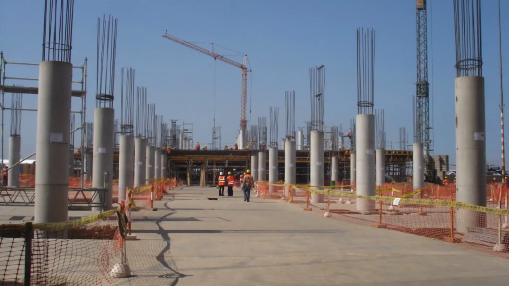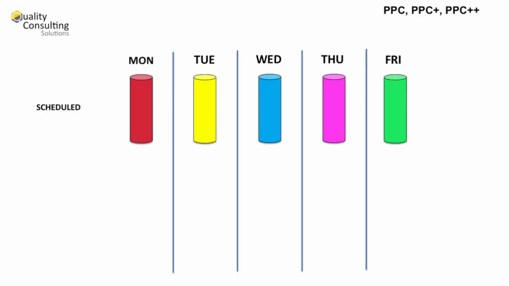For example, 5 columns casted as weekly scheduled implies PPC equals to 100%. However, this estimate is unable to identify lots of daily changes erupting dramatically in order to accomplish what was scheduled. These changes happen not only due to defective planning, but also due to rework. In the following example, we will demonstrate the existence of an unnoticed variability. Even though PPC remains at 100%, that means that variability equals to 0, and that PPC reaches the best possible